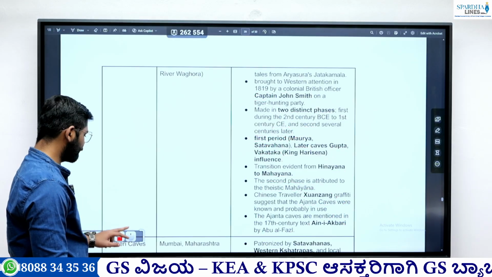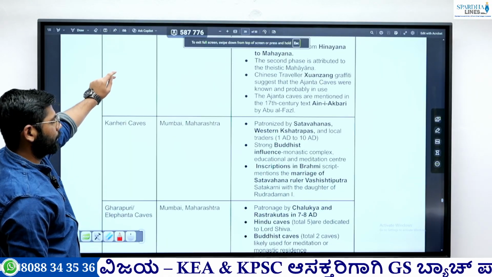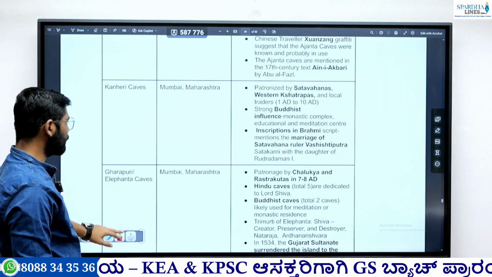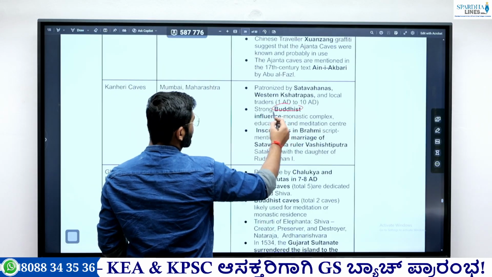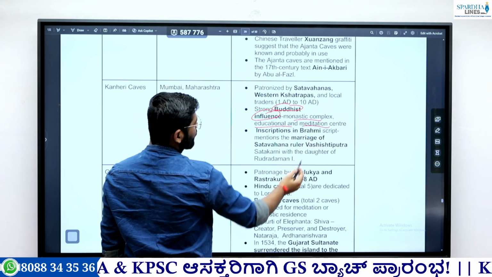Then next, Kanheri Cave. It is in Mumbai. This Kanheri Cave was patronized by the Satavahanas or the Western Kshatrapas and also local traders. These are in Buddhist influence. So mostly they used it as monastic residence, an educational and meditation center.